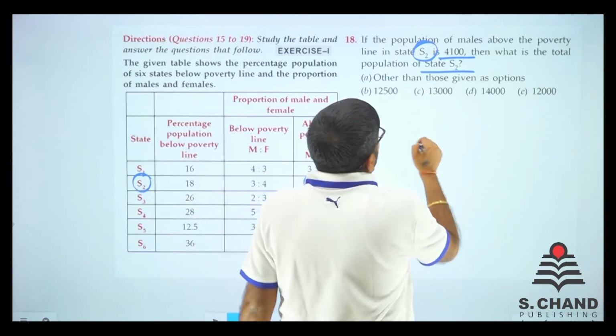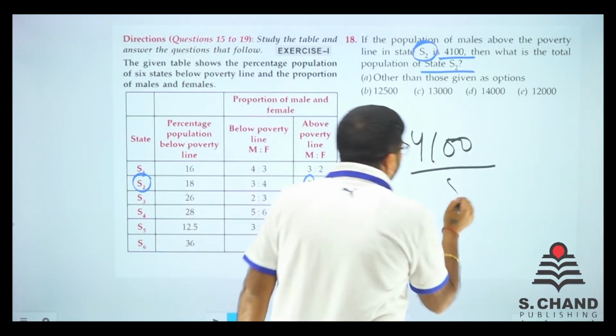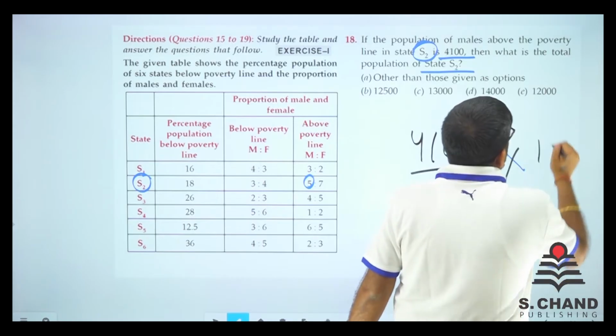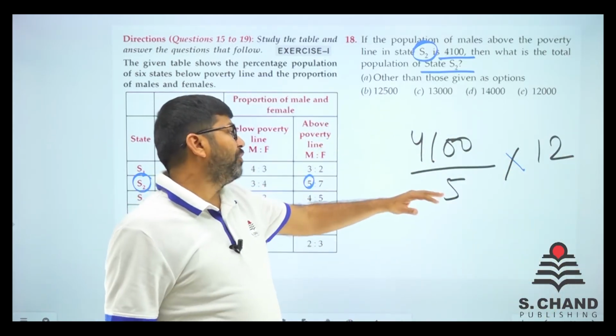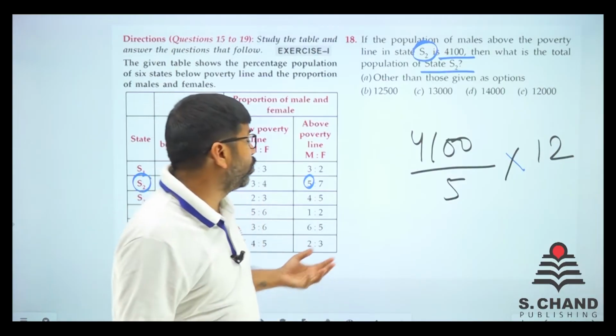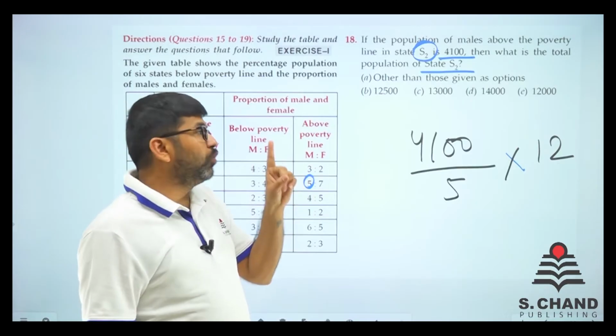So this 4100 is actually the 5 part of total 12 parts. Why did I divide 4100 by 5? Simple ratio method. You know it very well. 4100 divided by the male part. That will give you the 1 part.